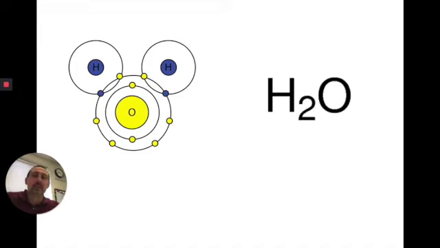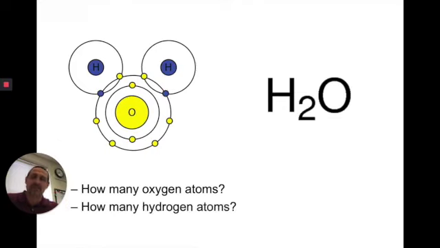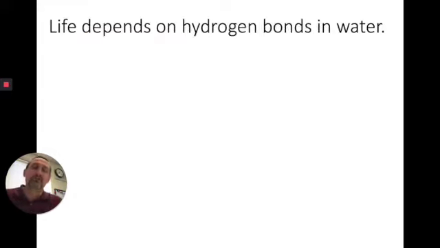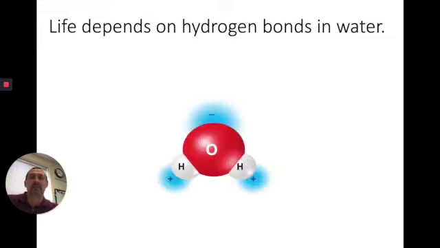Here's the chemical formula of water and the structural formula of water. The first thing we want to notice is that there's one oxygen atom. There are also two hydrogen atoms. They are sharing electrons with that oxygen atom in a covalent bond. Water molecules often form weak hydrogen bonds, and those characteristics determine all kinds of properties about water.